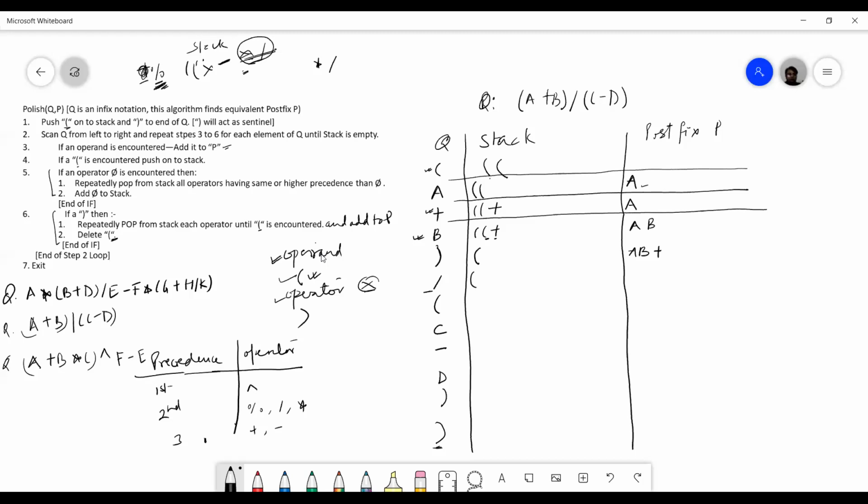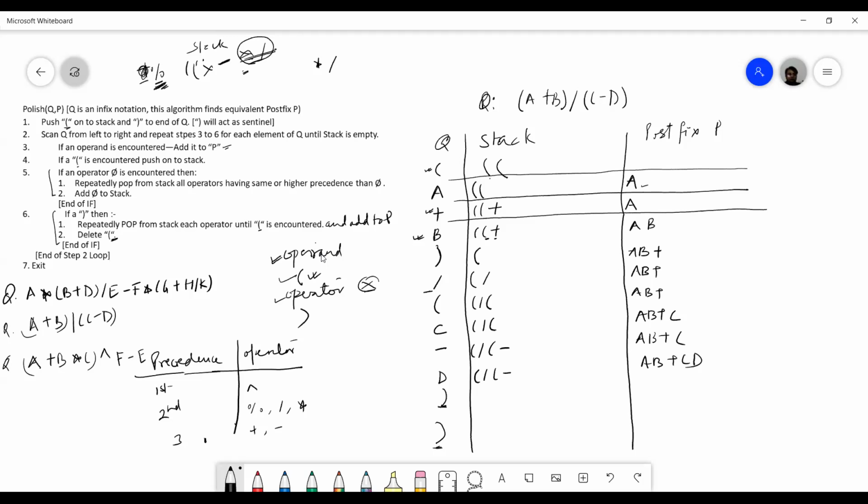Now again I got an operator. Since on the stack there is no operator, I will just add it. Again I got a left parenthesis, so I will push it to the stack. Again I got an operand, so I will add it to P. Again I got an operator. On the stack there is an operator which has greater precedence than minus, but it is not in sequence. In sequence means before it a left parenthesis is coming, so we cannot pop it. So I will simply push to the stack. Then I got an operand. Again I will add it to P.